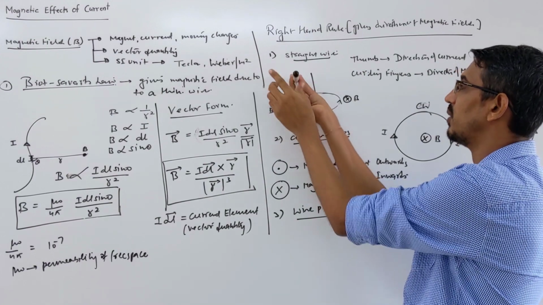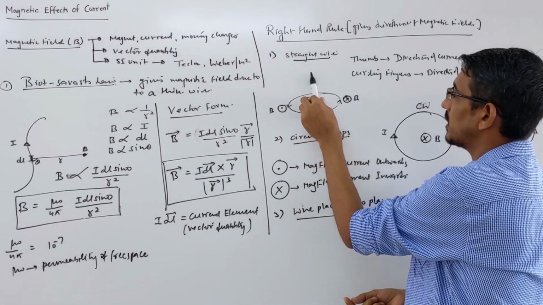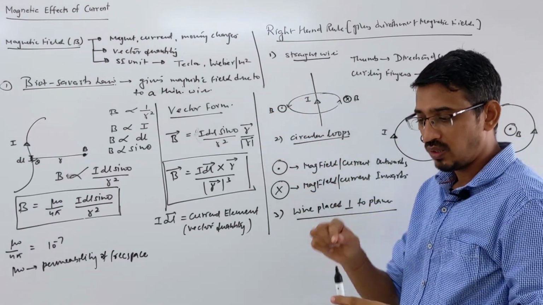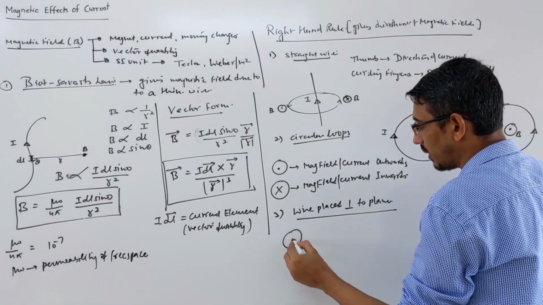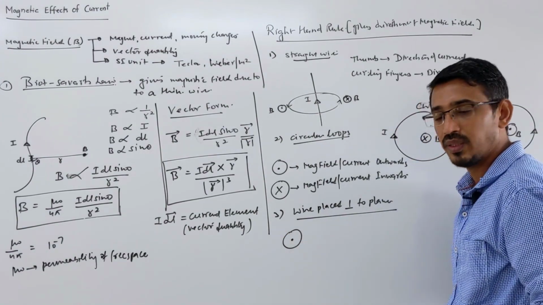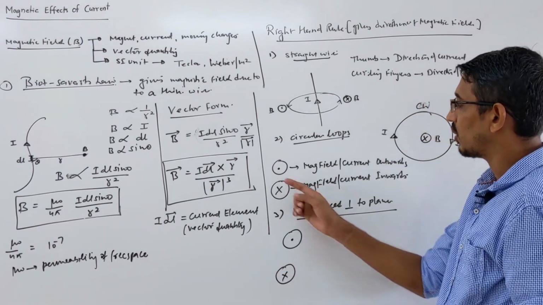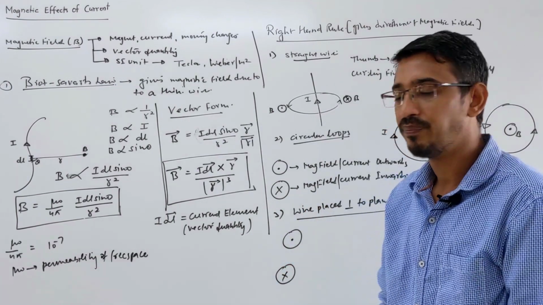So you can see the tip of the wire only, right? Whole wire you cannot see. If I place on the plane like this one, whole wire is visible, right? But if you put it perpendicular to the plane only a dot will be visible. So suppose current is coming outward, then you will represent like this way, and if current is going inward, then you represent what? Like this way. This dot and cross symbol you can write for both magnetic field direction and current direction, okay.